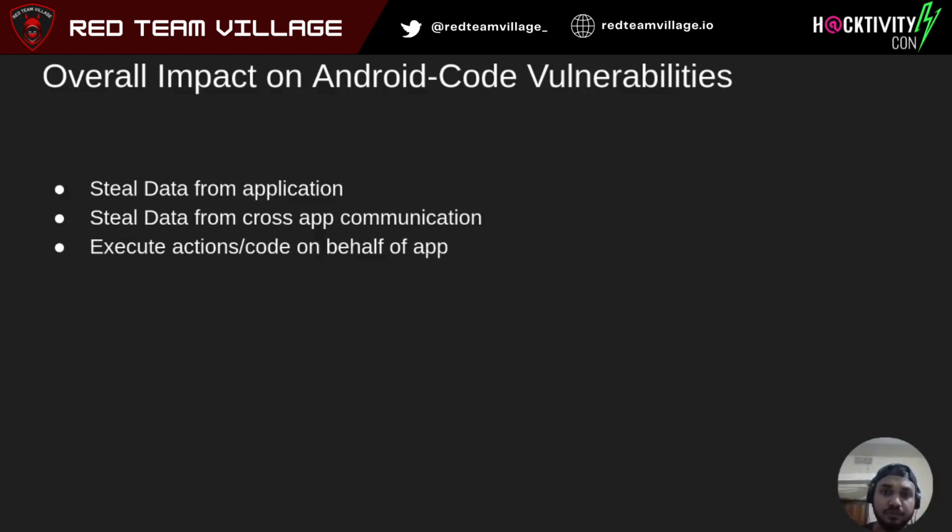Also via deep links, people can execute CSRF attacks. One of the famous examples of this is a HackerOne report that was sent to Twitter, where the user can execute actions using the deep link and create a good impact.